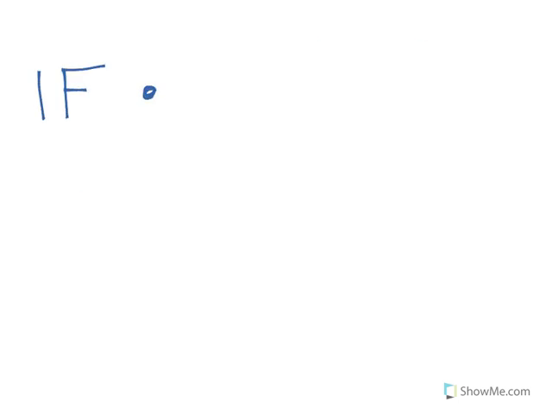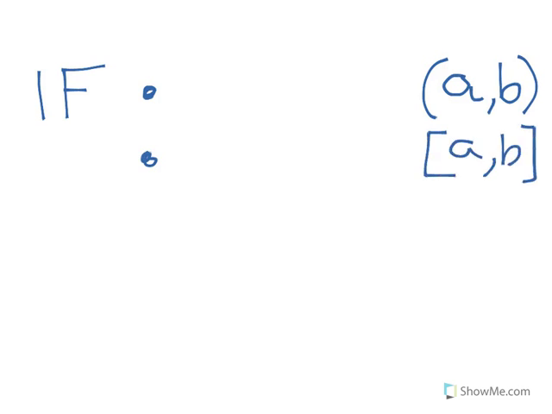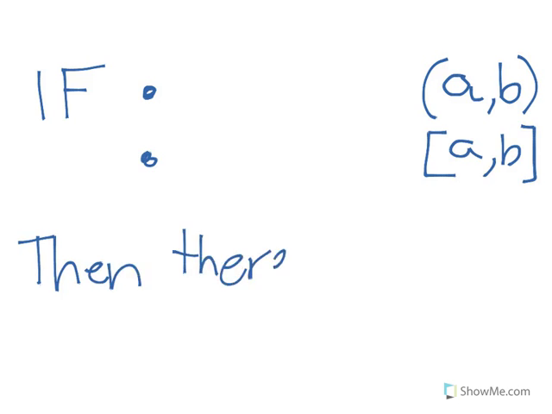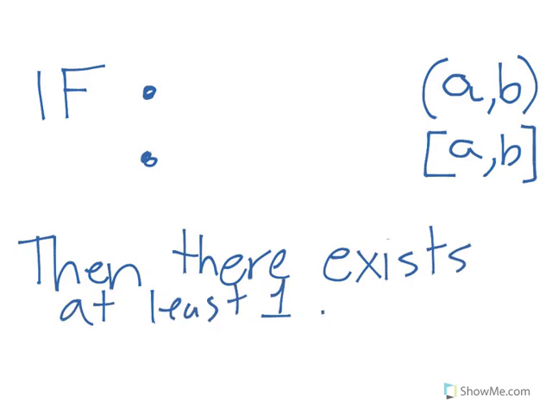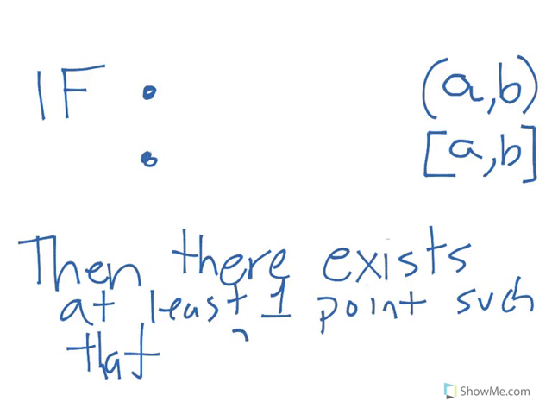If there are 2 conditions that have to be true, one of them is over the interval AB without including the endpoints, and one is including the endpoints, then there exists at least one point such that, and this is the mathematical way of saying it, I'm going to start it for you, I'm not going to finish it, f prime of c equals some fraction. I'll let you fill that in.